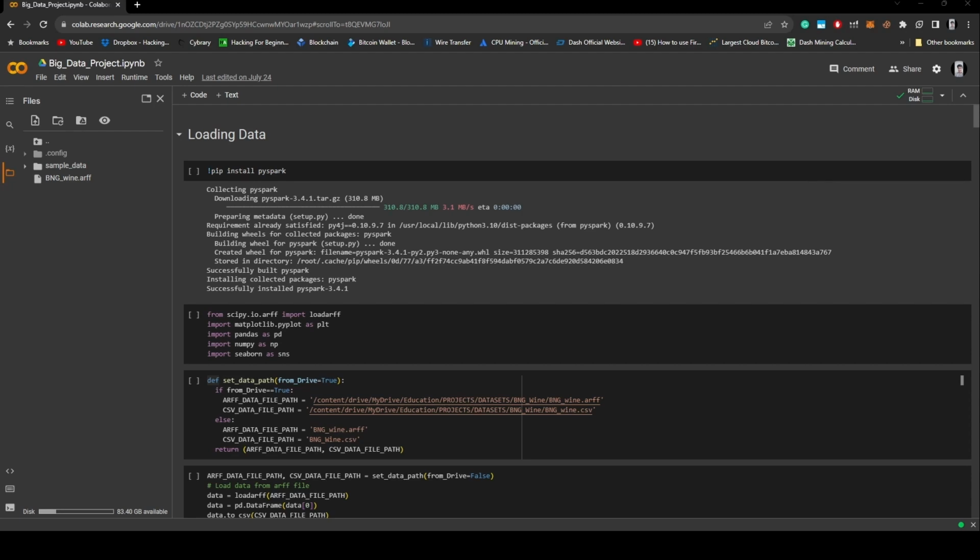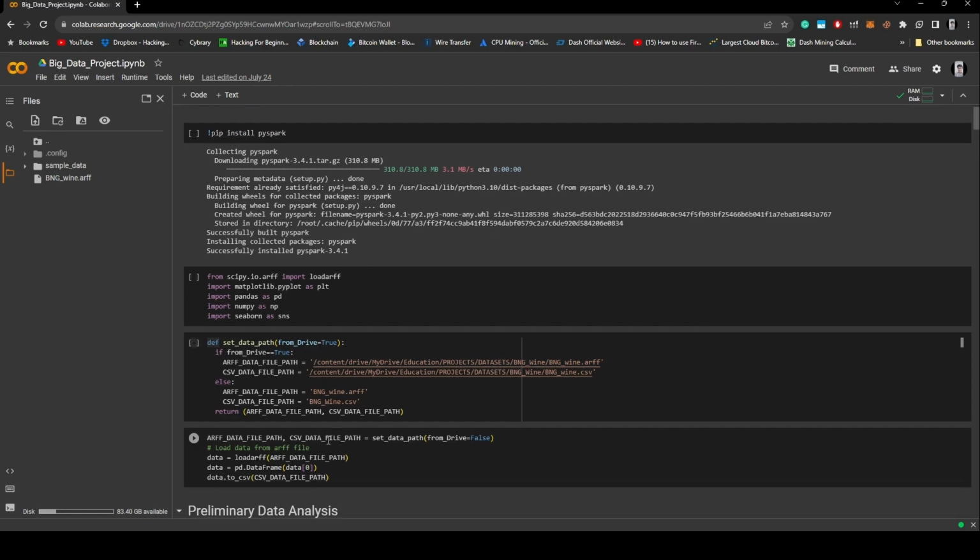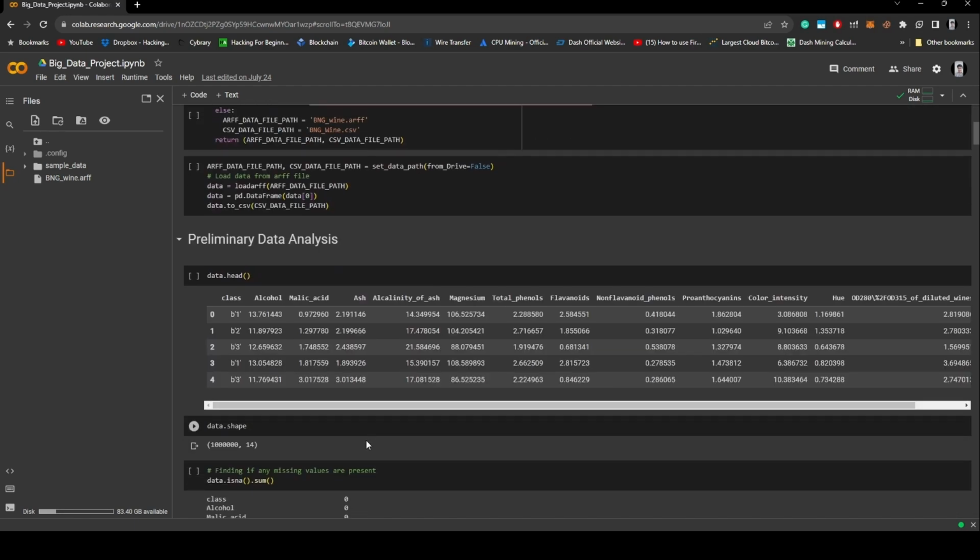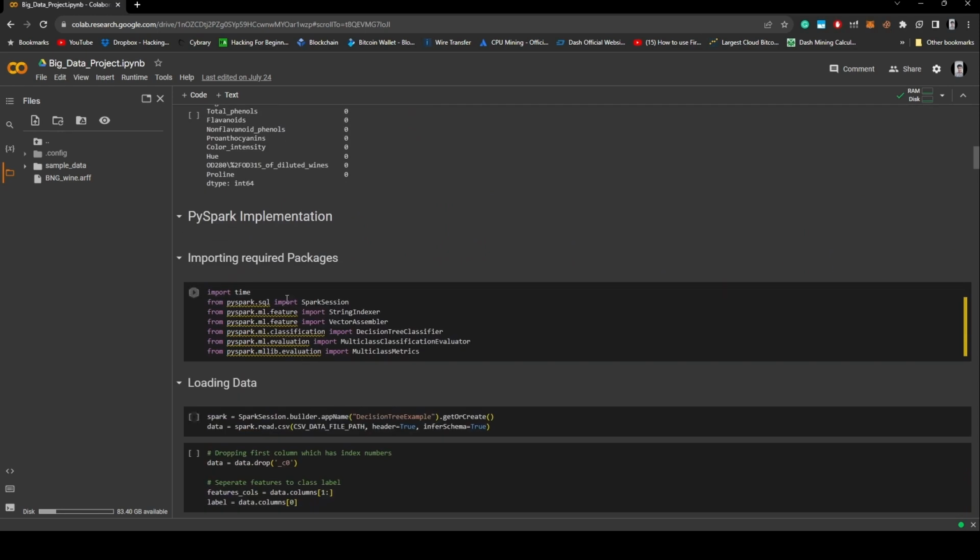So let me guide you through our project code. Here is the screen where our project is in Google Colab, and we are using the bng.wine.arff format dataset from Kaggle, which has 1 million records as you suggested. And we are loading the data here. Maybe we can do it from Drive, or we can explicitly load the dataset here, where it will be changed to .csv format, and we'll do preliminary data analysis and start the PySpark implementation.